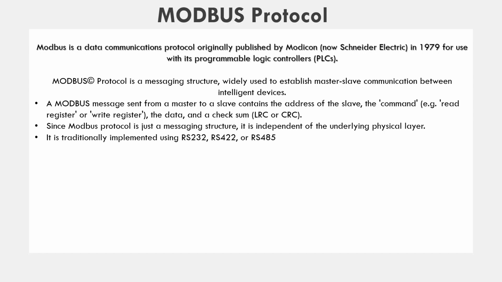Since Modbus protocol is just a messaging structure, it is independent of the physical layer. It is not dependent on the physical layer. So it is traditionally implemented using RS-232, RS-422 or RS-485. These are all known as serial communication methods over the physical layer, using 2-wire or 3-wire communication.